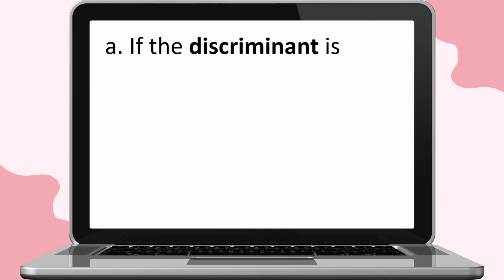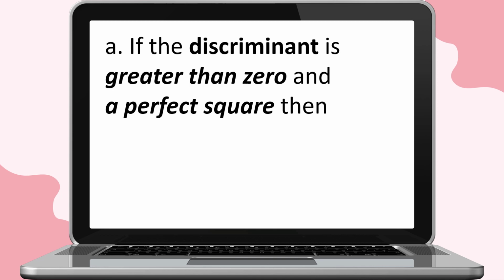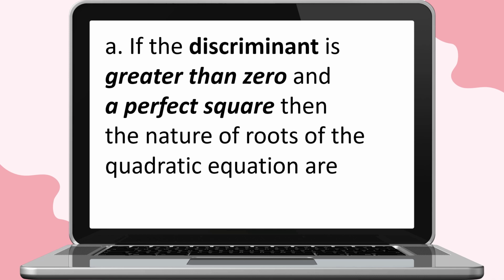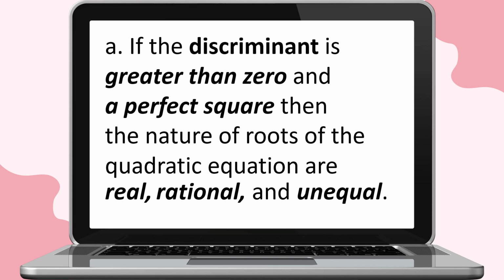If the discriminant is greater than 0 and a perfect square, then the nature of roots of the quadratic equation or function are real, rational, and unequal. Example, f of x is equal to x squared plus 6x plus 5. The value of a is equal to 1. The value of b is equal to positive 6. And the value of c is equal to positive 5.